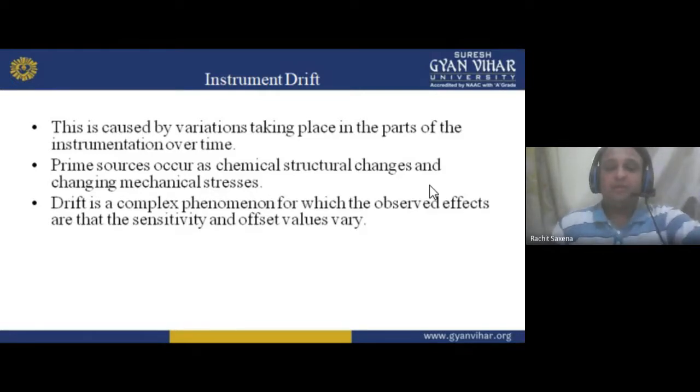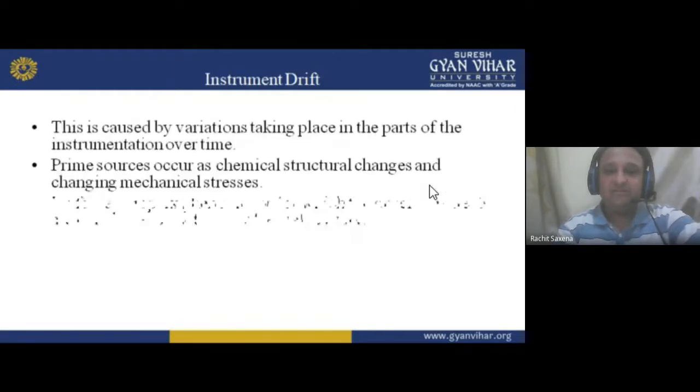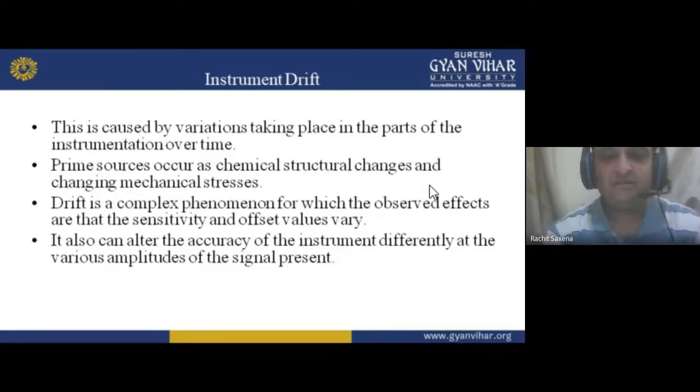One is the simple drift that I already told you about, zero drift or bias. Secondly, instrument drift means the instrument undergoes chemical structural or mechanical changes, because we make our instruments by methods such as PMMC or moving iron.